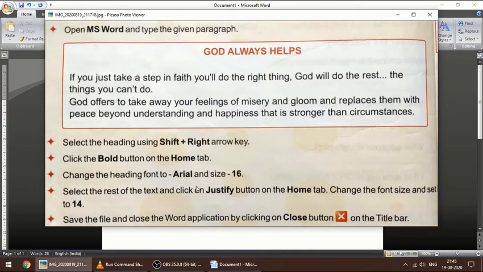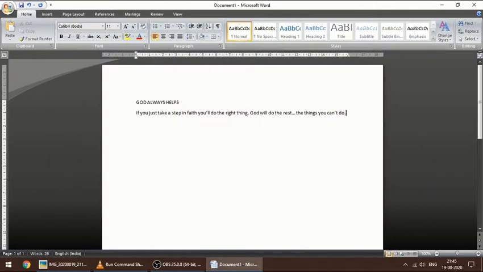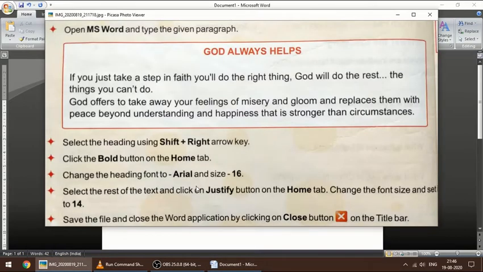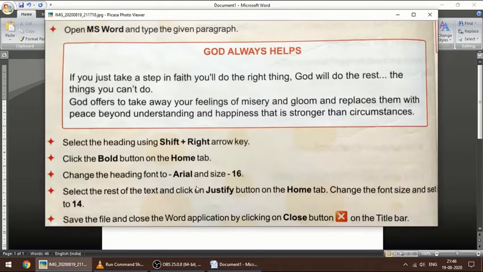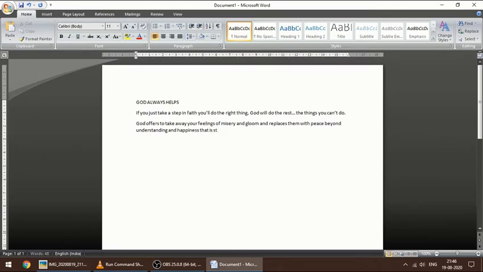Then you have to go to the next line and type, God offers to take away your feelings of misery and gloom, and replaces them with peace, beyond understanding and happiness, that is stronger than circumstances. Okay, so we are done with the typing part.